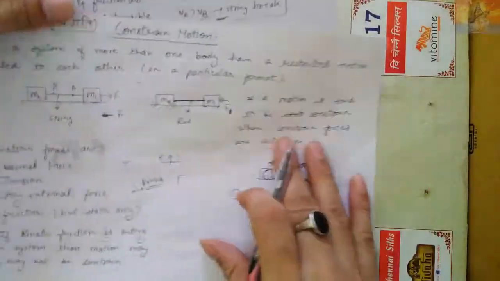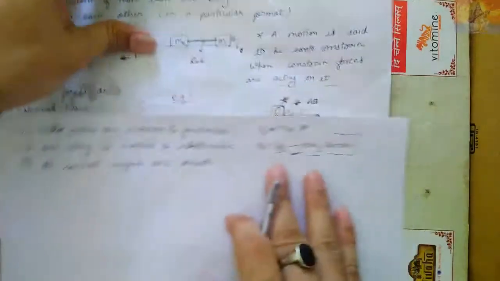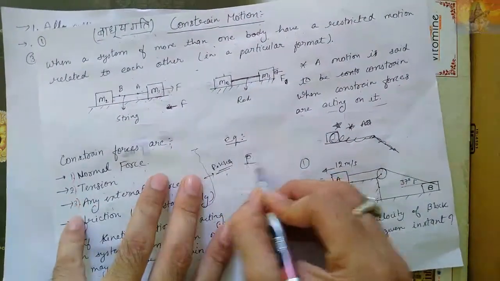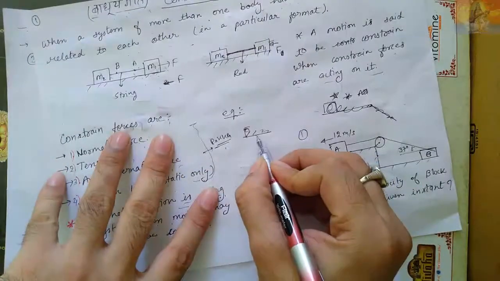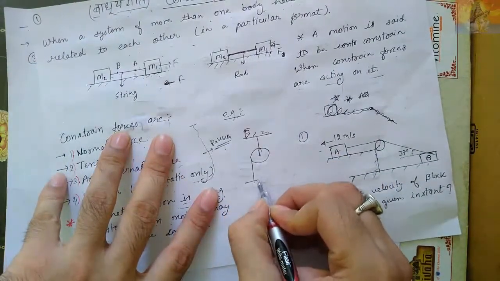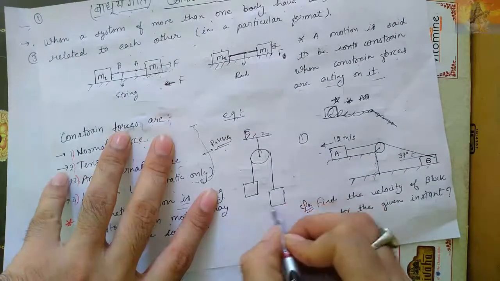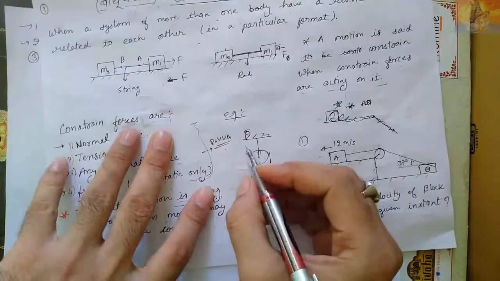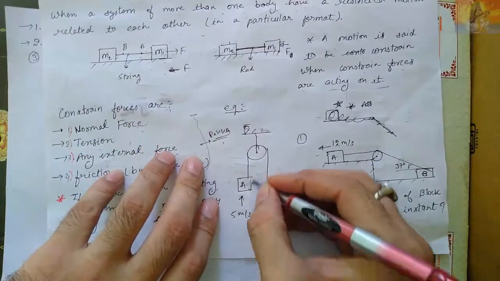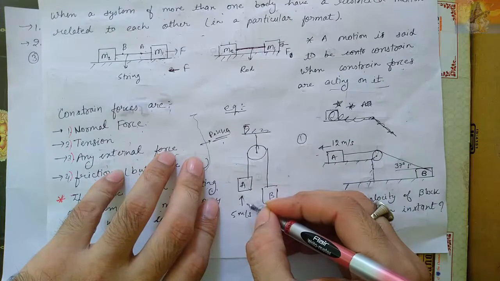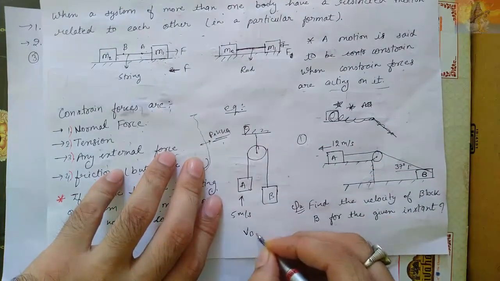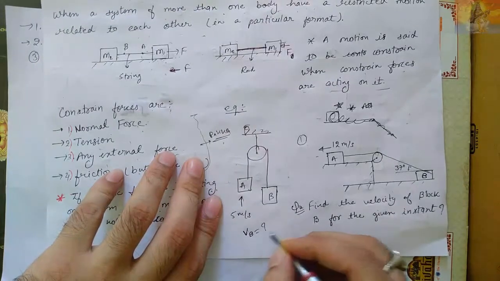Now let us start with numericals. One more basic example I want to discuss first. Suppose this is a pulley, this is A, this is B. If A is going 5 meter per second up, then what will be the velocity of B?